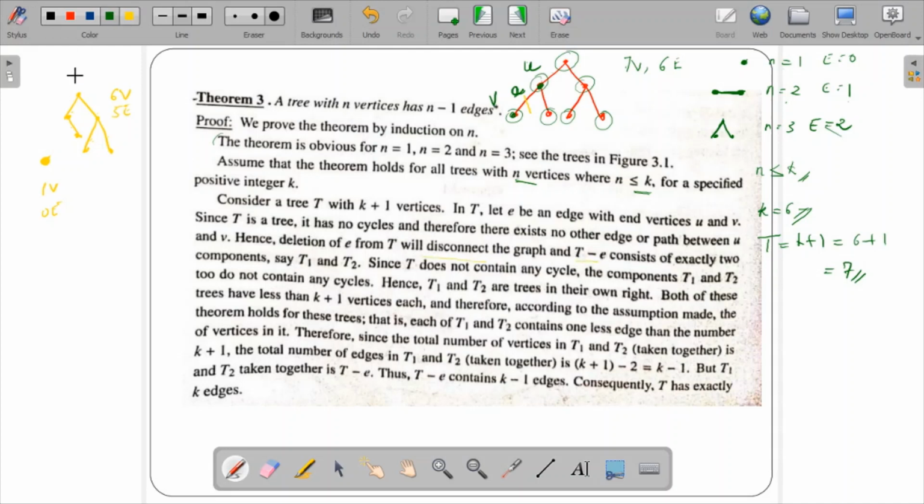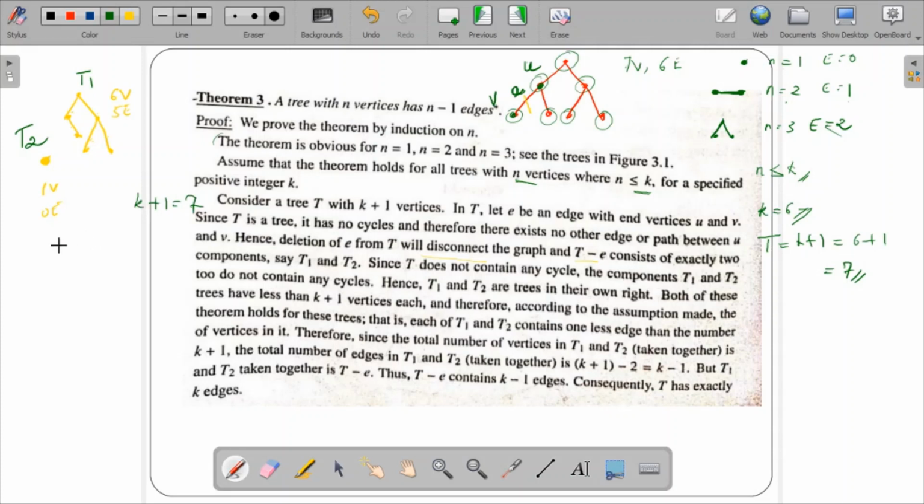That is, 2 components is nothing but this graph. This graph entirely is divided into t1 and t2. Hence t1 and t2 are trees in their own right. If you see, this is one tree and this is one tree, both of these trees have less than k plus 1 vertices. So what is k plus 1? K plus 1 is nothing but equal to 7.